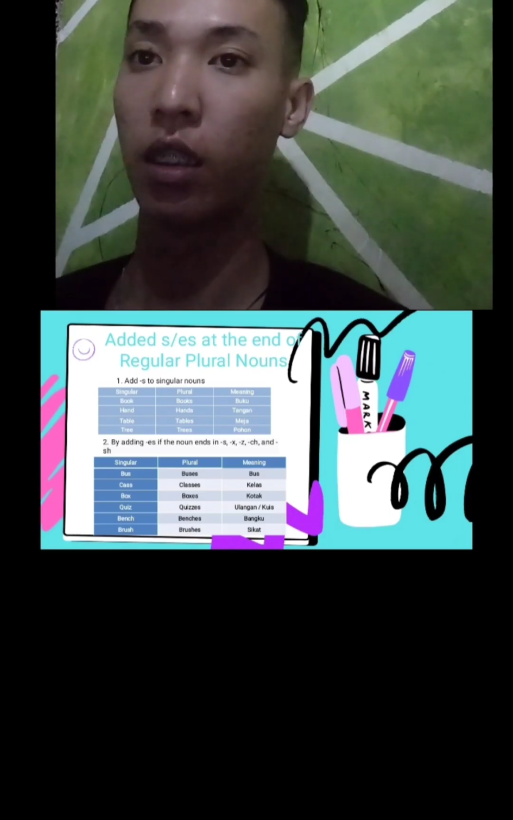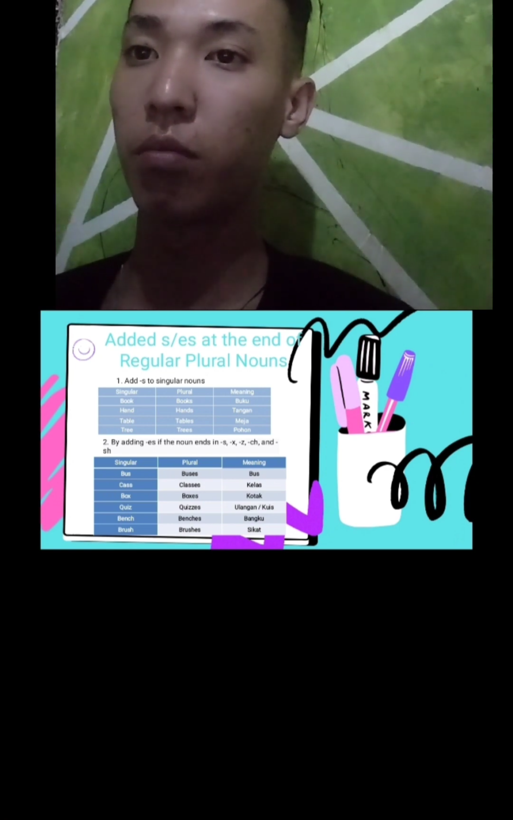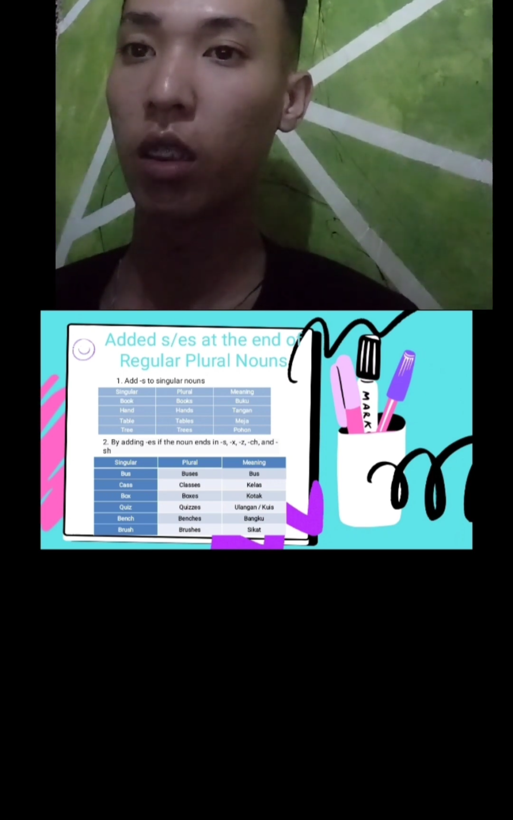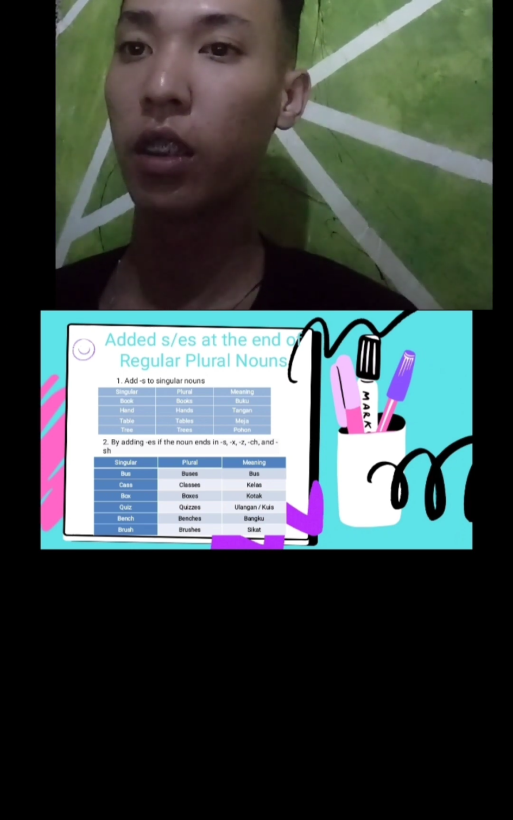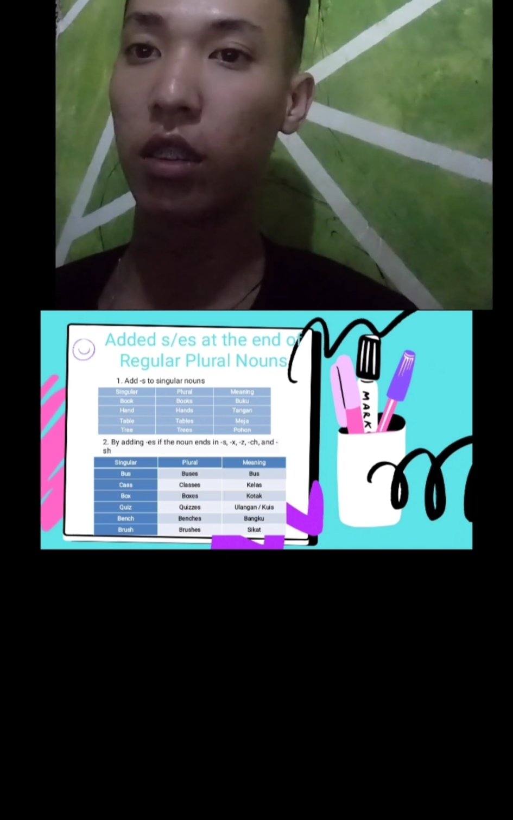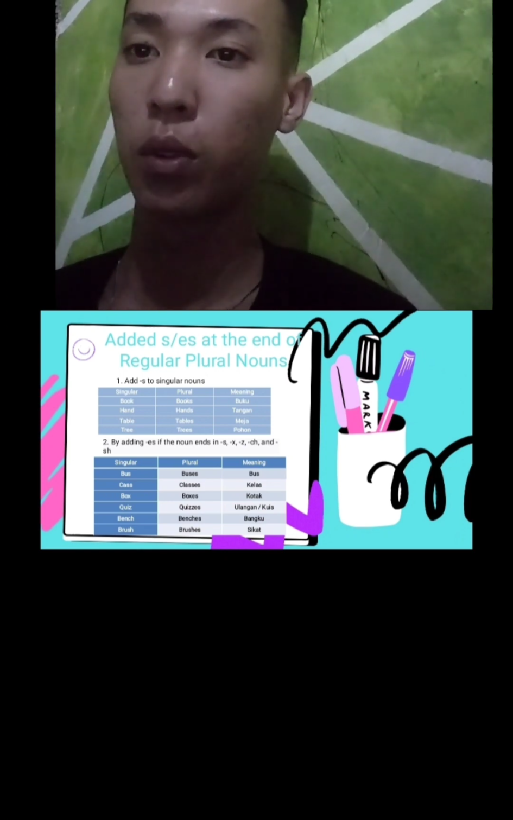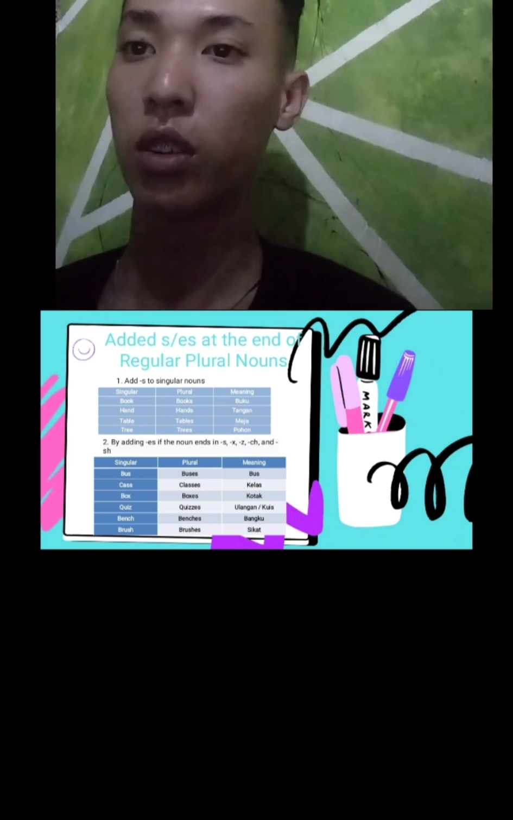Plural endings of regular nouns. 1. Add an s to singular nouns. Singular book, plural books, meaning buku. 2. Add es if the noun ends in s, x, z, o, and sh. Singular bus, plural buses, meaning bus. Class, classes.